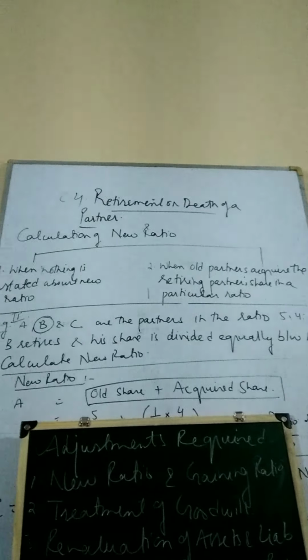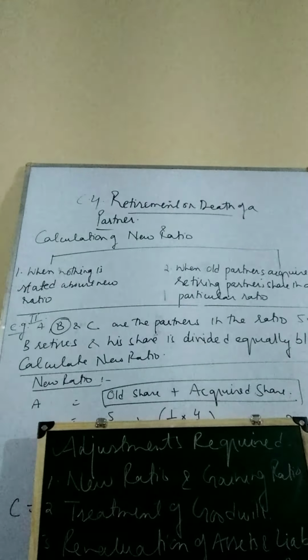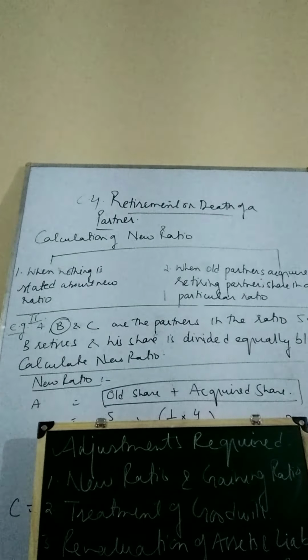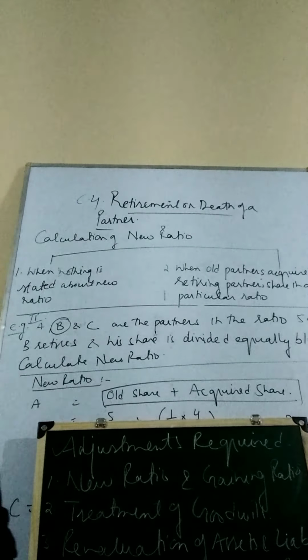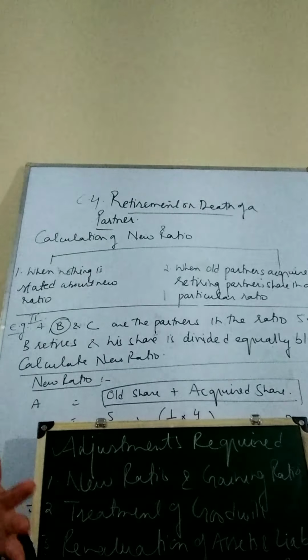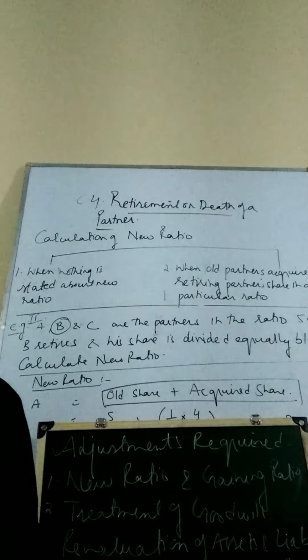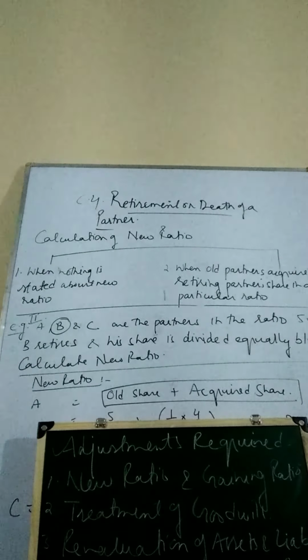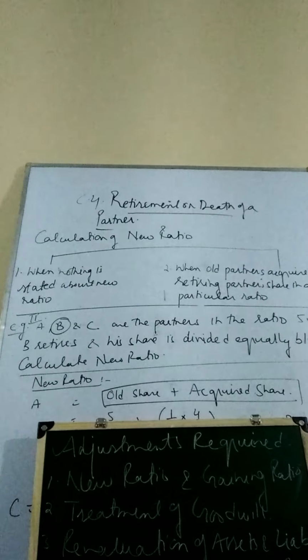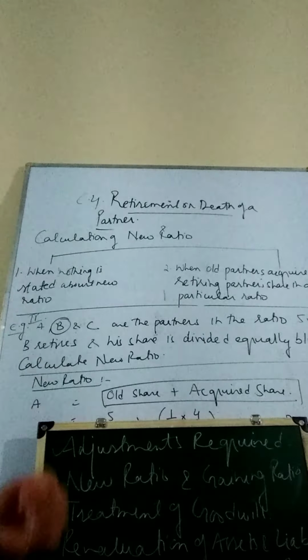Morning children, and welcome to the new chapter. Today that is chapter number 4, retirement or death of a partner. In this chapter, as it is a very important unit of partnership, we will have all sorts of adjustments that we have in the reconstitution of partnership. You can say that it is the last chapter of reconstitution. So let us have a look at the definition of retirement first.